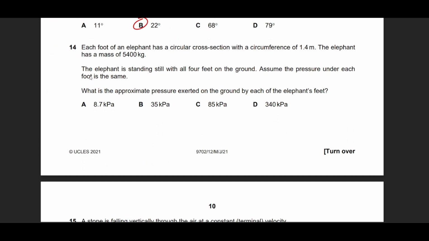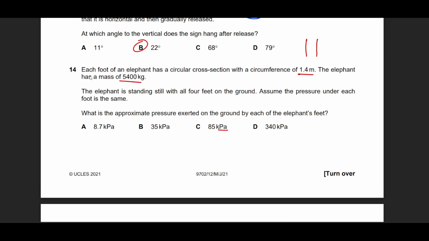Question 14 suggests that there is an elephant that has a mass, and by looking at the units quickly, I can see that it's going to ask me about the pressure. He says the circumference of each foot of the elephant, for example, if this is the leg and this is the foot of the elephant, is 1.4 meters. Why has he given me this information? Because he wants you to find out the radius of the foot of the elephant, right?